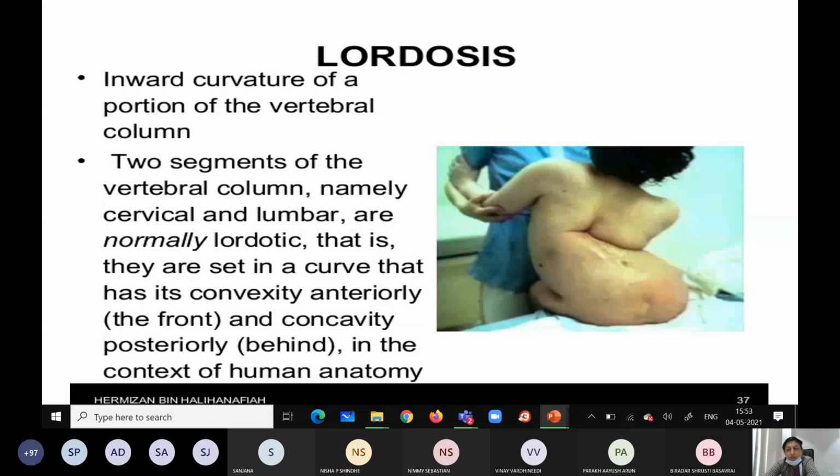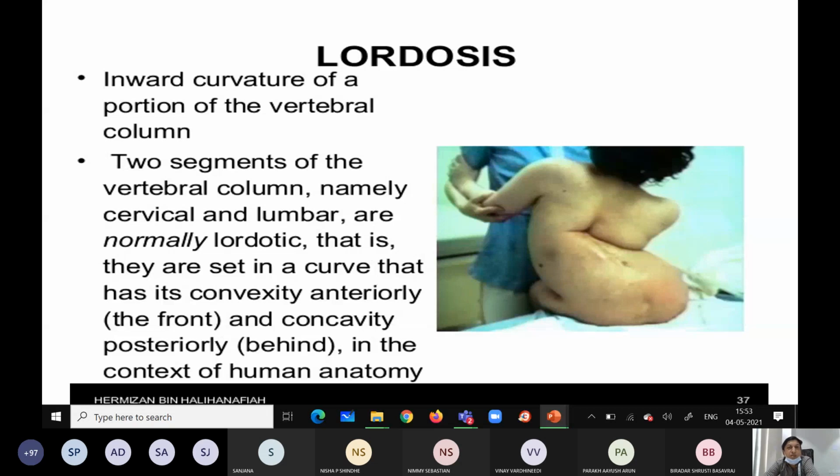See this diagram, picture also you see. So much severe lordosis is there related to the lumbar region, along with lumbar involvement, cervical also. So these two segments of the vertebral column, namely cervical and lumbar, are normally lordotic.